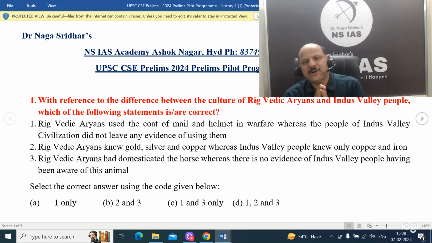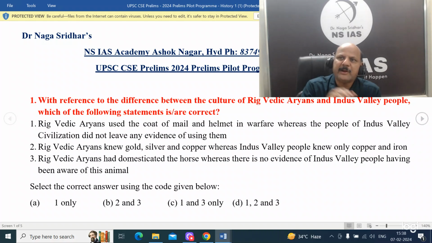Evidence related to the horse has been found in Surkotada, but it is not entirely clear whether these layers belong to the Harappan period or whether these are even the bones of a horse. So there may be two bits. On one hand, you should remember that Harappans did not know the horse. On the other hand, if there is a question on at which of the following places superficial evidence for the horse has been discovered, you have to write Surkotada.